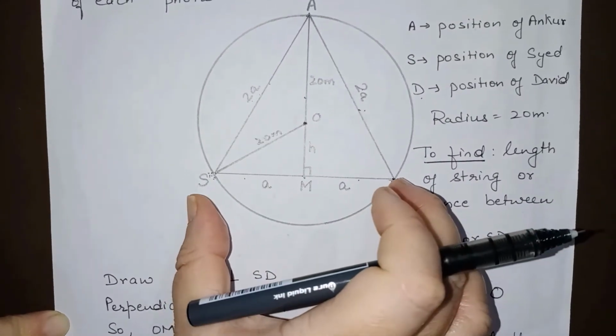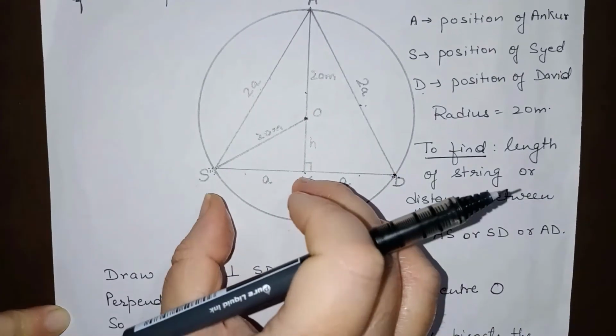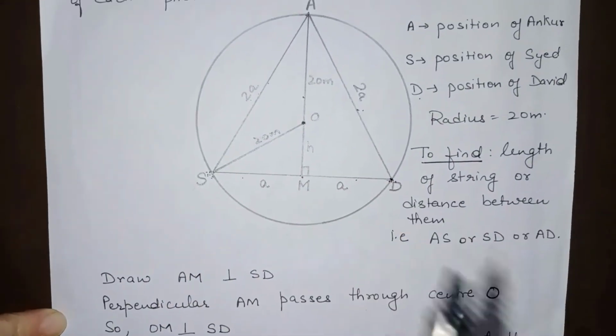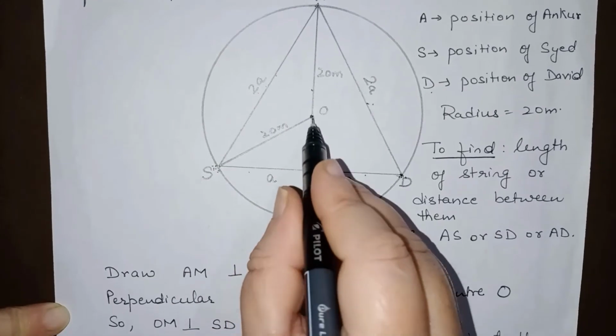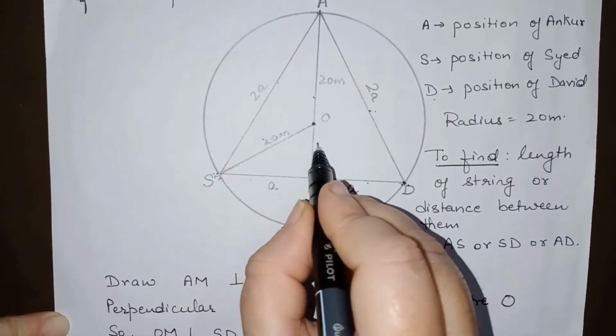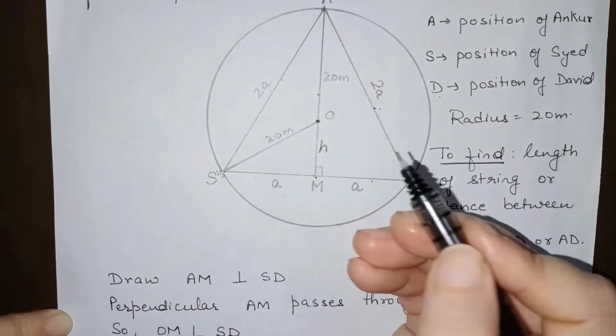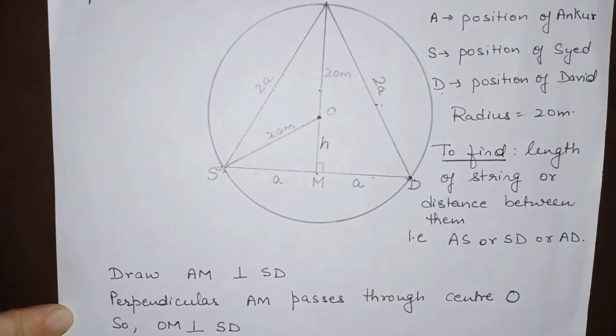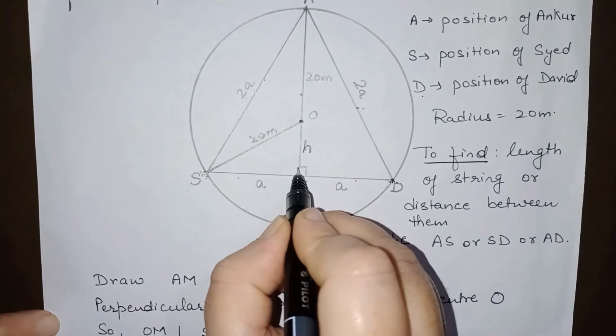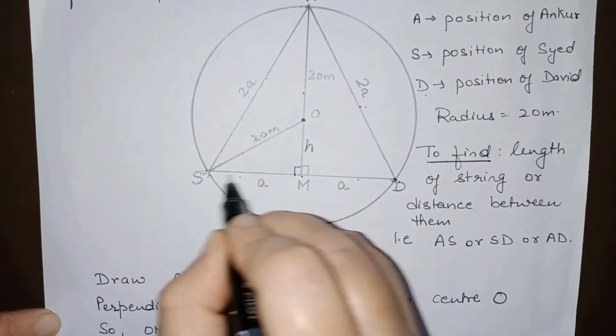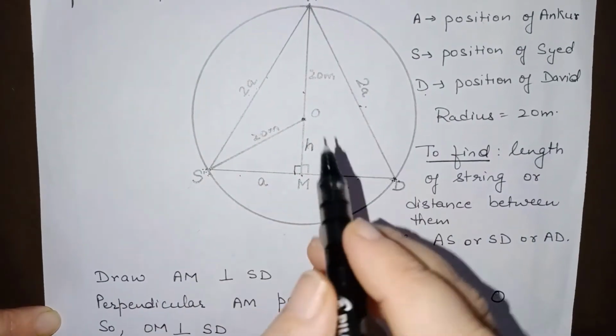So, this was total 2a. It will become a and a. Now, see again. If I will take this triangle, let me take this as h. This is a and this is 20. This is the radius of the circle. And this will be a right triangle. So a Pythagoras theorem can be applied here.